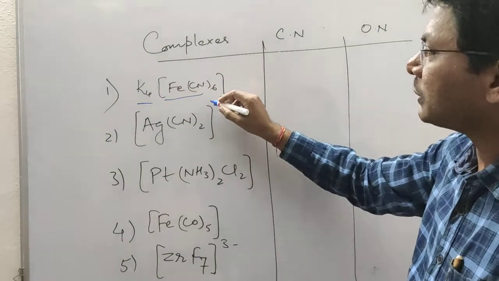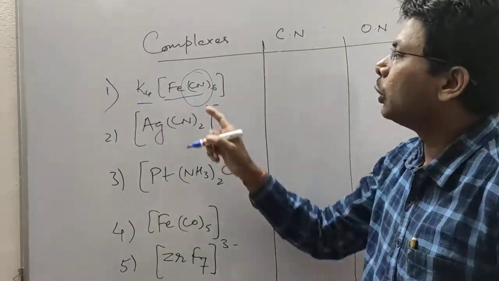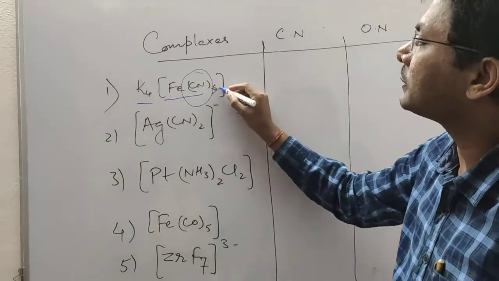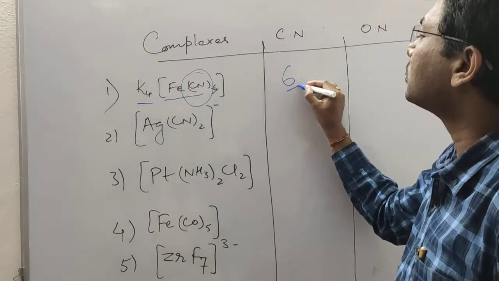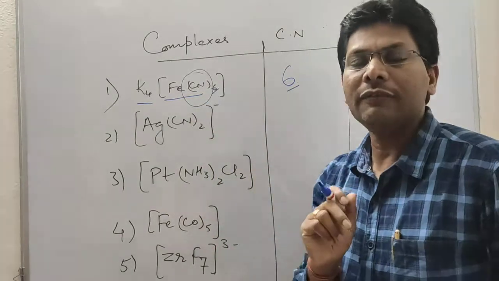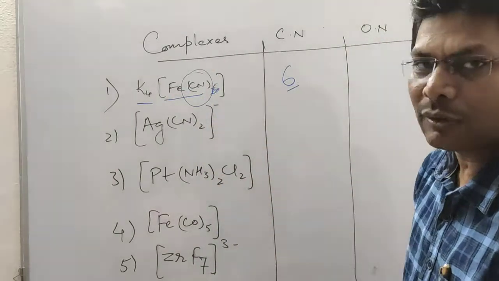Let's first discuss what the coordination number is. First, we should know that cyanide is a monodentate ligand. So in this case, the coordination number is the total number of monodentate ligands. The coordination number is 6 because cyanide is a monodentate ligand and forms 1 bond. So 6 cyanide will form 6 bonds.